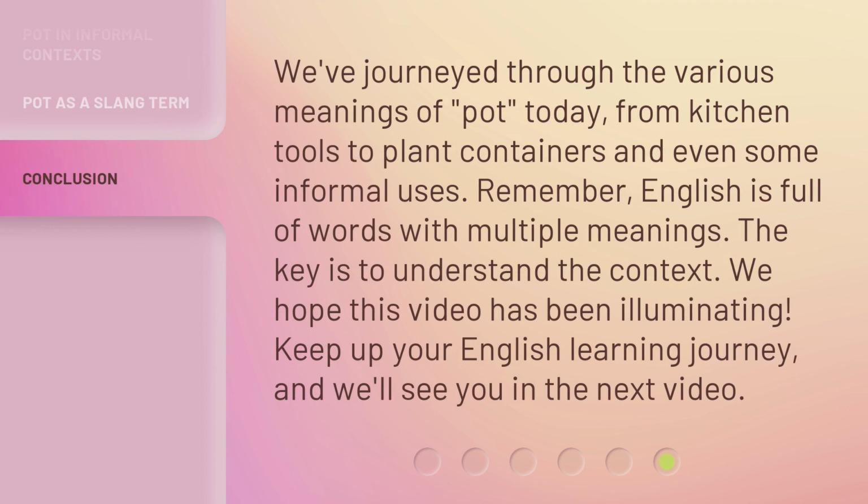We've journeyed through the various meanings of pot today, from kitchen tools to plant containers and even some informal uses. Remember, English is full of words with multiple meanings. The key is to understand the context.